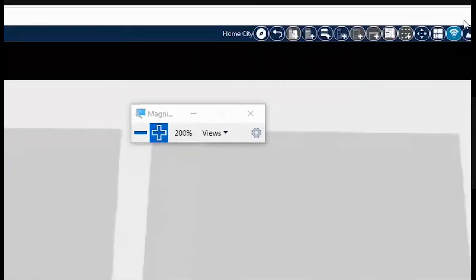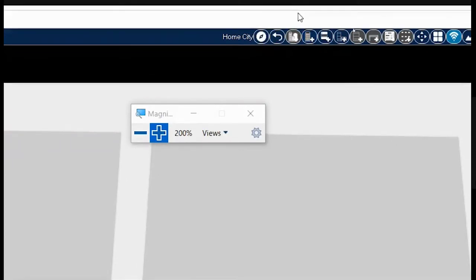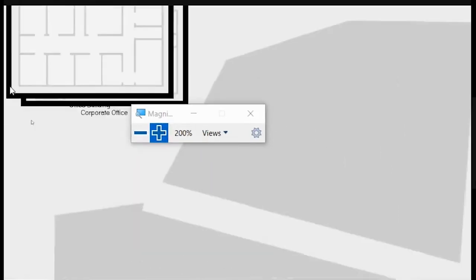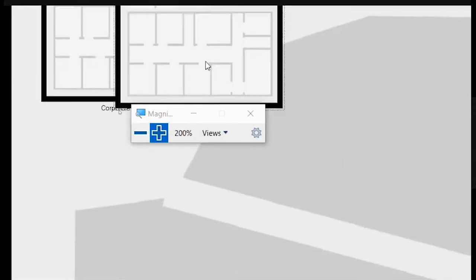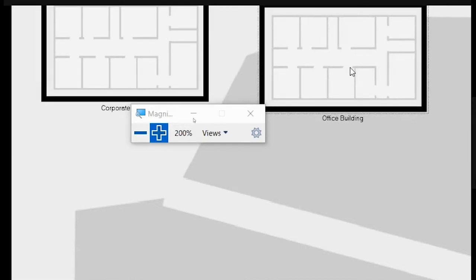If you click on this physical layout, you could create a new building. So I am just creating a new building. If you click on create a new building, a new building has come up, as you could see. Here, office building is written.